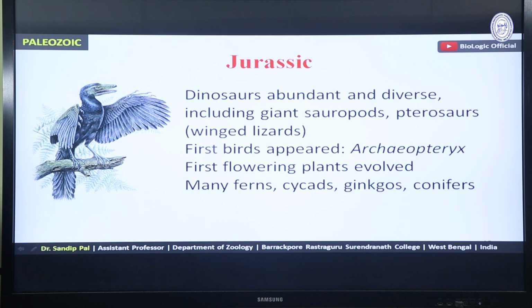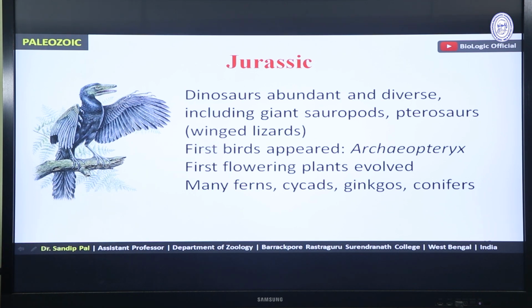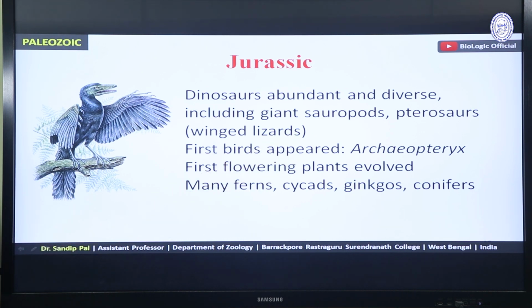Next, Jurassic period. Dinosaurs were abundant and diverse, including giant sauropods, pterosaurs. Pterosaurs means winged lizards, winged dinosaurs. And first birds appeared, which is called Archaeopteryx. You have all heard the name Archaeopteryx. This is the picture of Archaeopteryx. It is a connecting link or missing link between reptiles and birds. First flowering plants evolved. Many ferns, cycads, ginkgos, conifers were present as a form of trees.